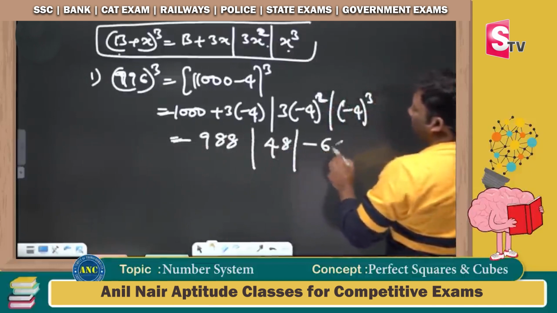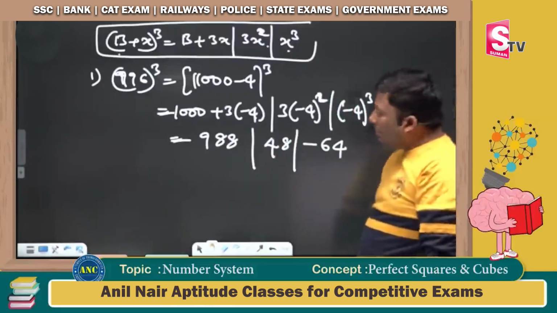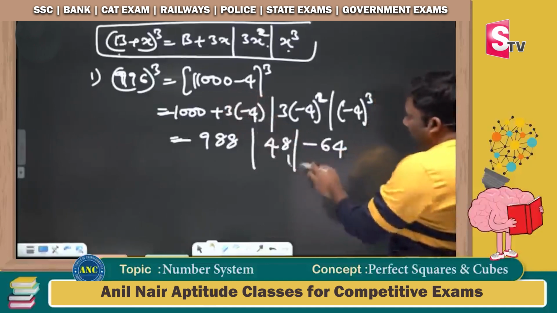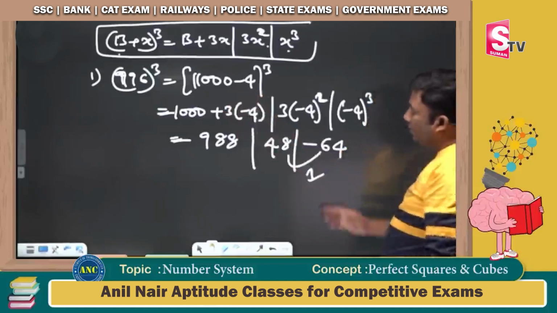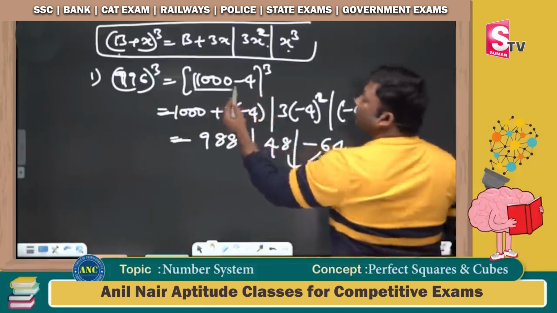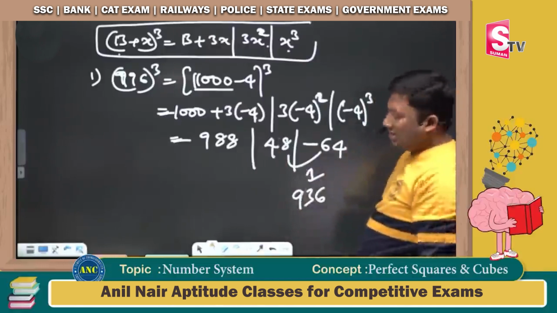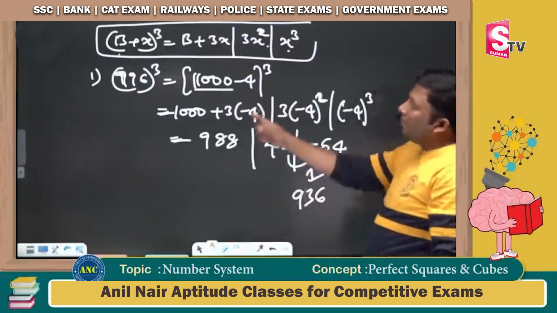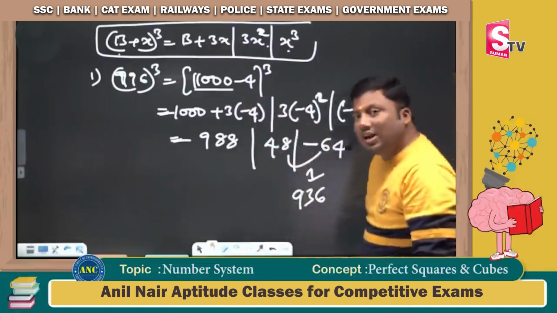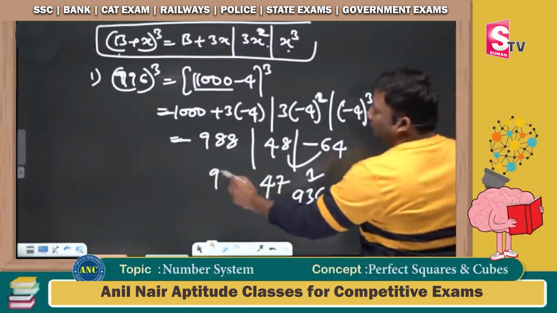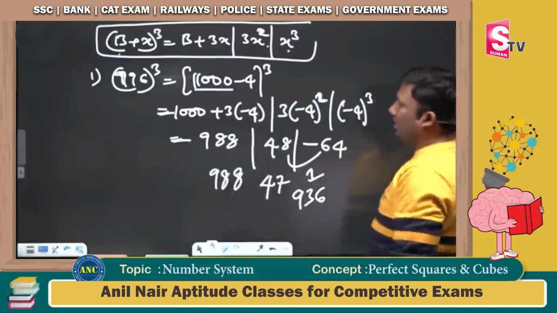Minus 4 cube is minus 64. If I cube a positive number, will I get a negative number? No. 1 is carried. 1 is carried on a base of how much? 1000. 1000 minus 64 is 936. The 1 became 1000 because 996 is nearer to 1000. 48, 1 carried, 47. And it is 988.